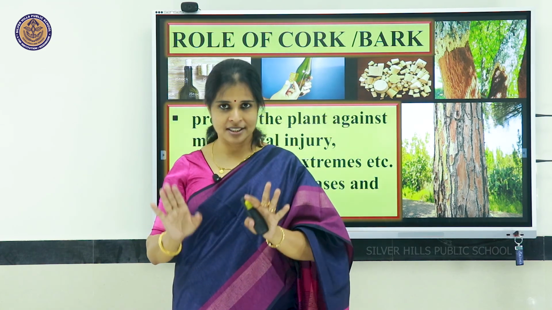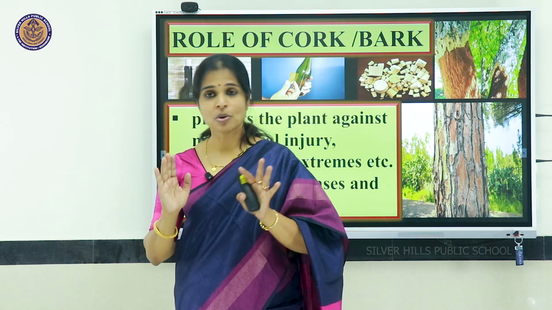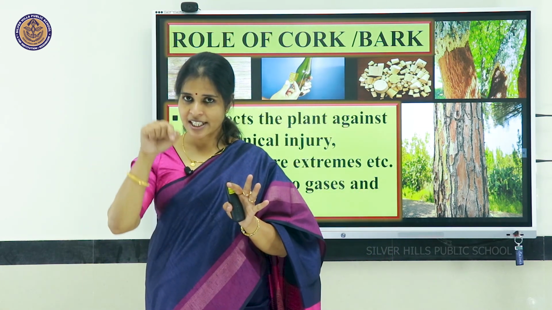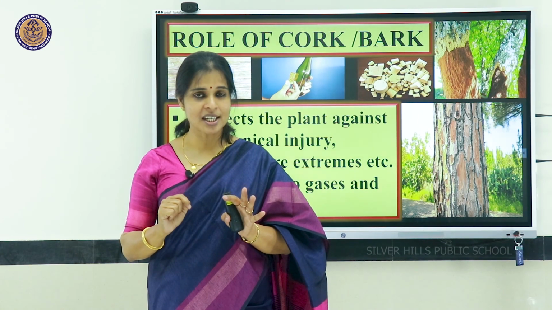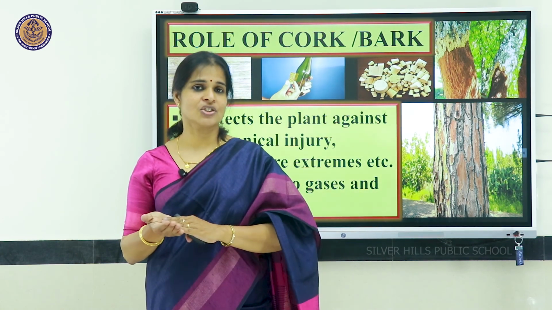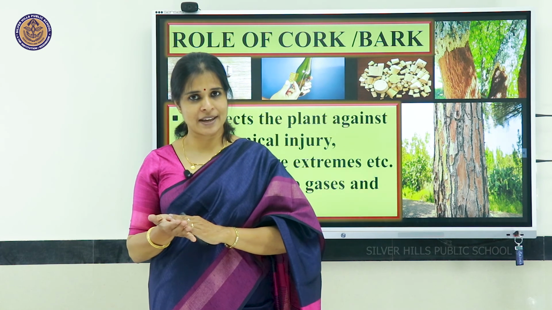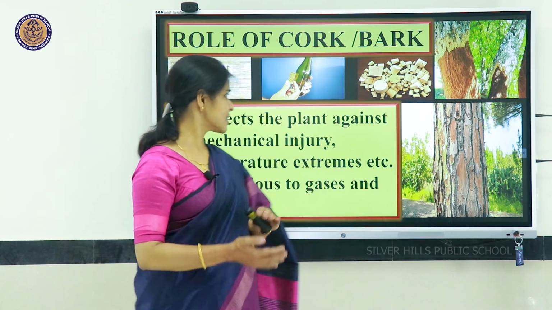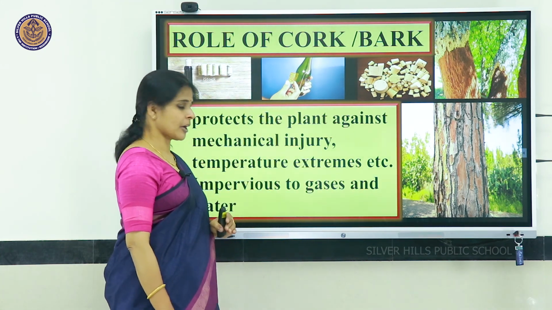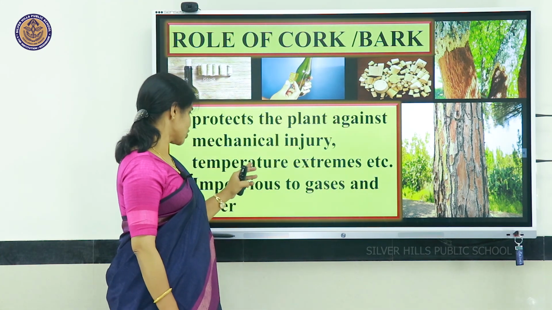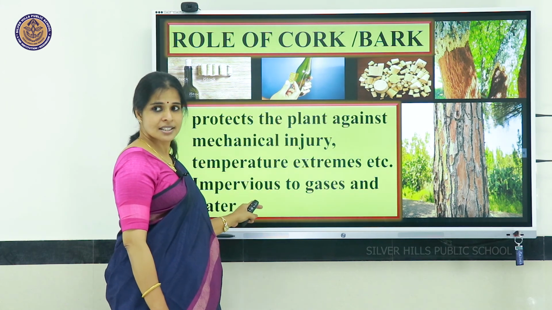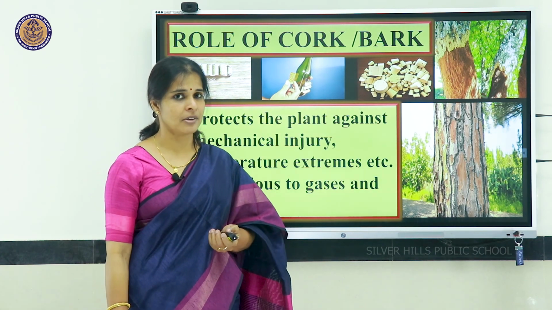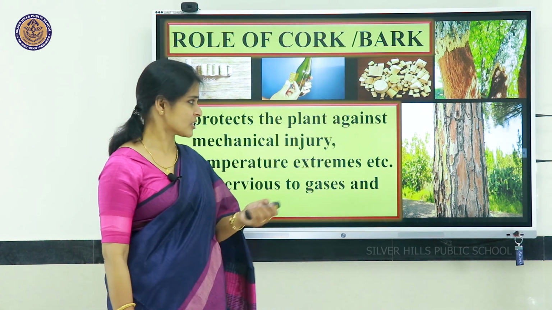Now, other than this, there is the outermost layer of cells which is known as epidermis. On that, tiny pores are present known as stomata, and when many layers of dead cells are deposited on a plant, it forms into a bark or cork that is protecting the plant from mechanical injury and temperature extremes, and is not allowing the gases and water to enter inside, impermeable or impervious.